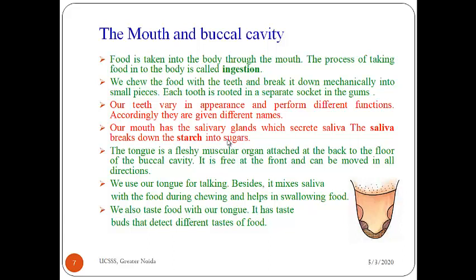Okay. Now next, in our mouth we have the tongue also. Tongue, you all know, is a fleshy muscular organ that is attached at the back to the floor of the buccal cavity, and it is free at the front and can be moved in all directions. So what is the function of the tongue? We use it for talking. We use it for mixing saliva with the food, and it also helps in swallowing the food. These are the functions: talking, mixing, and swallowing the food.